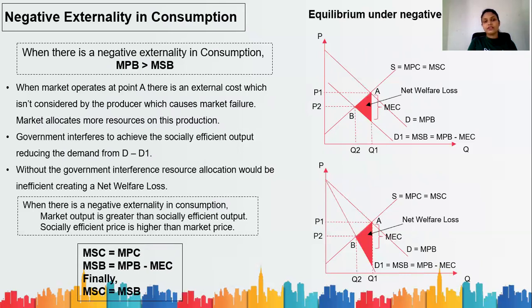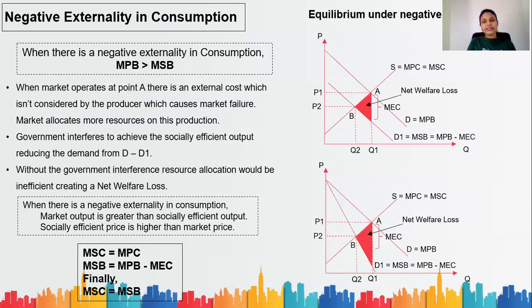Government interferes to achieve the socially efficient output, reducing the demand from D to D1. Now, what actually happens is the benefit that you enjoy is greater than the benefit to the society. Therefore, your demand will reduce. This D1 curve is the ideal demand curve. But the market does not consider this negative marginal external benefit, or this marginal external cost. The society is not considering it.